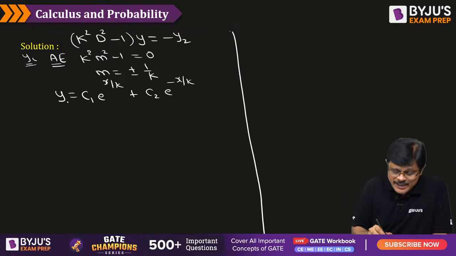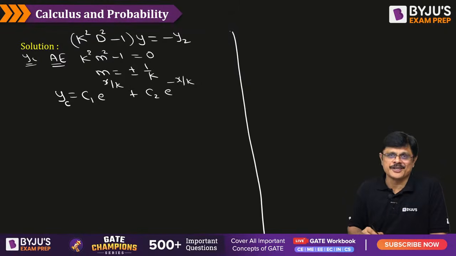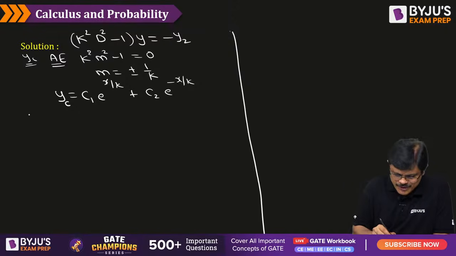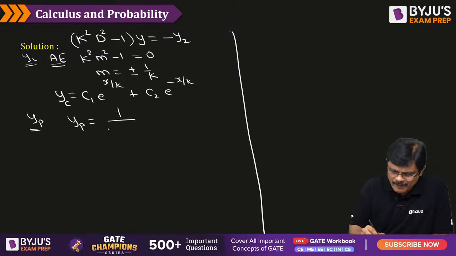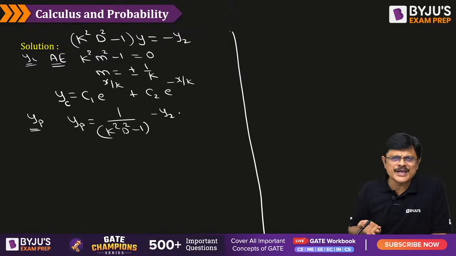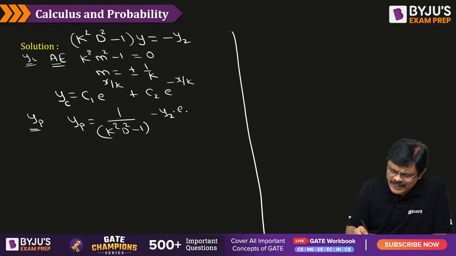This is not the complete solution, it is only the complementary function because it is a non-homogeneous equation. So what is the particular integral, my dear friends? The particular integral is given by 1 by k square D square minus 1 operated on minus y2. But y2 is just a constant, no? You can simply write it as e power 0x without any problem.